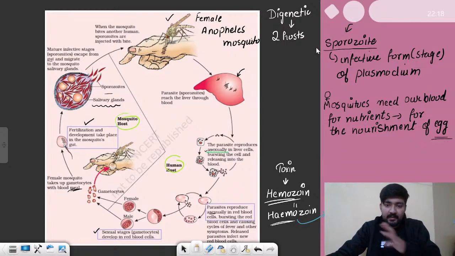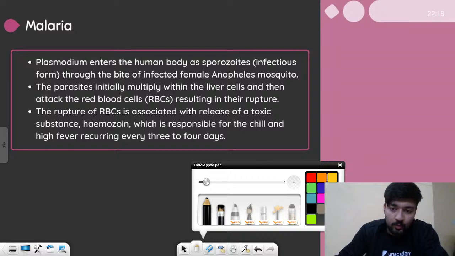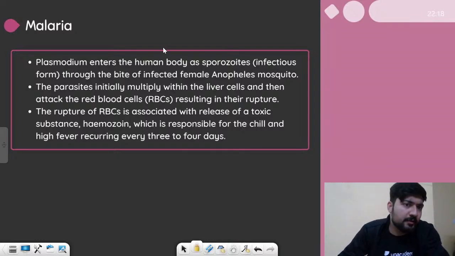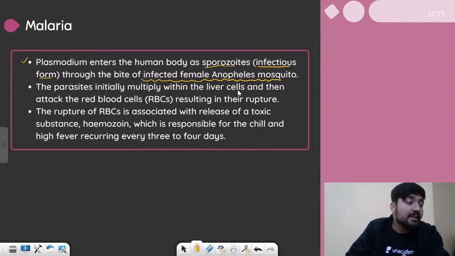Now let us summarize all this with the points. Let us go through all the points quickly. So the first point says that plasmodium enters the human body as sporozoites, which are the infectious form, through the bite of an infected female Anopheles mosquito. Again, the female Anopheles is itself infected because it contains those sporozoites in its salivary gland. That is why it is an infected female Anopheles mosquito. So that is how they enter us.